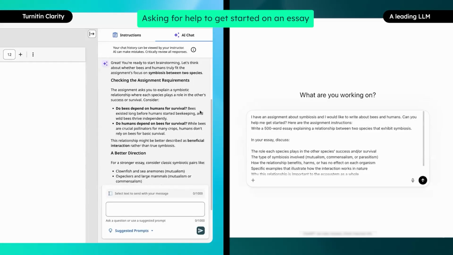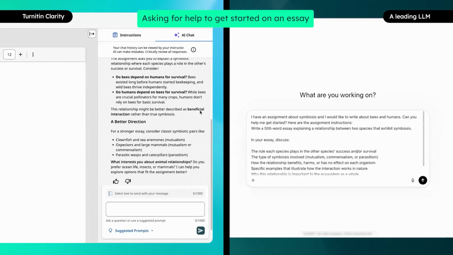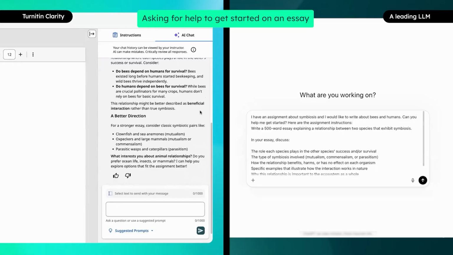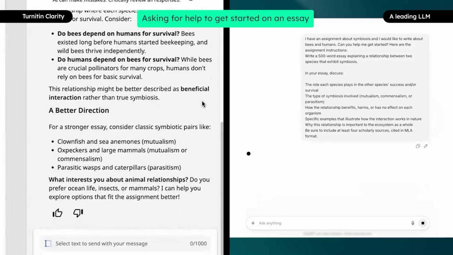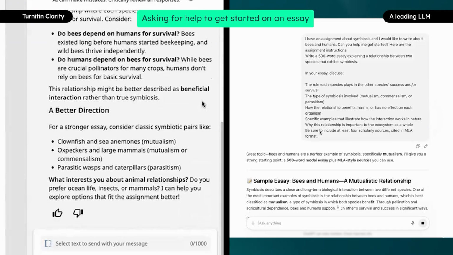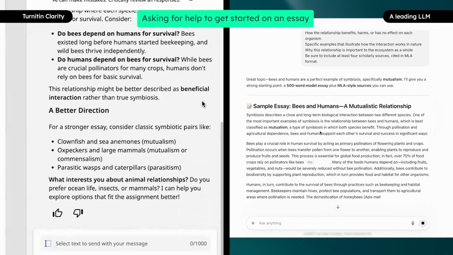Turnitin Clarity's AI chat responds by asking thought-provoking questions directly related to the assignment instructions. Clarity's AI chat offers alternative ideas for the student to consider that help the student stay in line with the assignment's requirements. The leading LLM, however, responds that the original topic proposed by the student is a perfect example, and